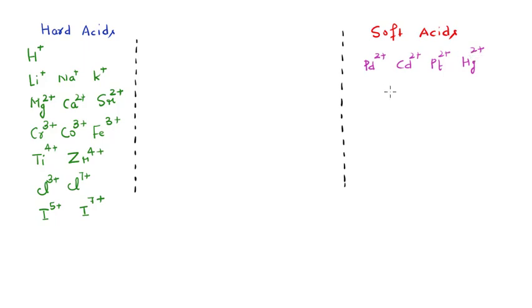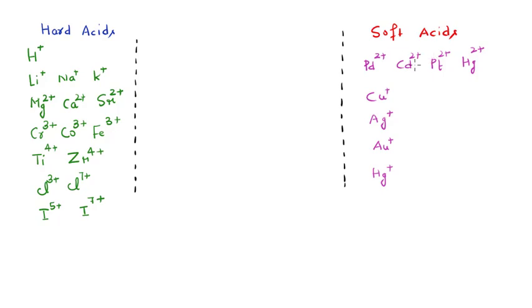And it also includes the light transition elements which are present in low oxidation states, such as Cu positive, Ag positive, Au positive, even the Hg positive, okay. So these are some of the metal ions which act as the soft type of acids, okay.